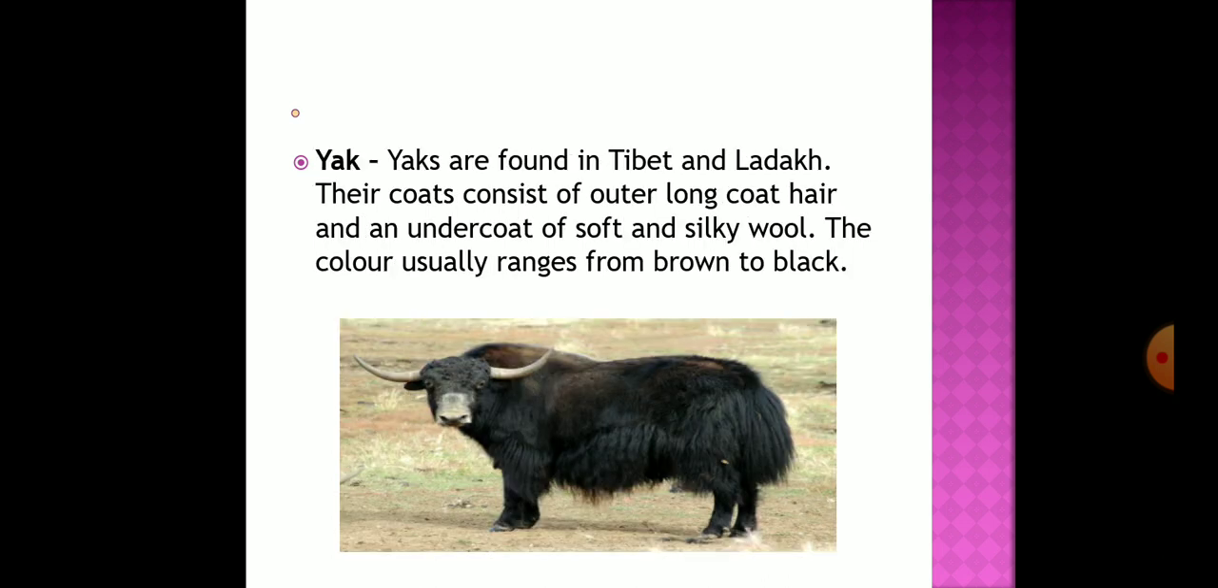Here you can see this black animal. This is the yak, and the yaks are found in the Tibet and Ladakh. Their coats consist of outer long coat hairs and an undercoat of soft silky wool. The color usually ranges from brown to black.